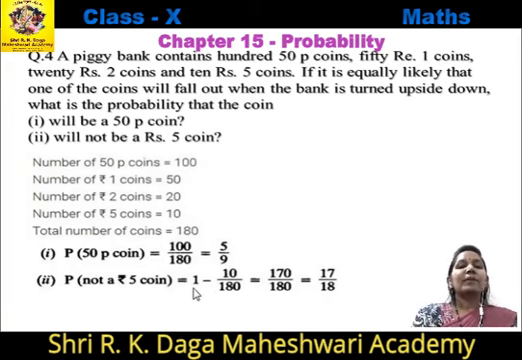Therefore, we will subtract the probability of a 5 rupee coin from 1. So 1 minus the probability of a 5 rupee coin, which is 10 upon 180. Now this 1 minus 10 upon 180 is equal to 170 upon 180, and when the 0 will cancel, we will get 17 by 18 as this probability.